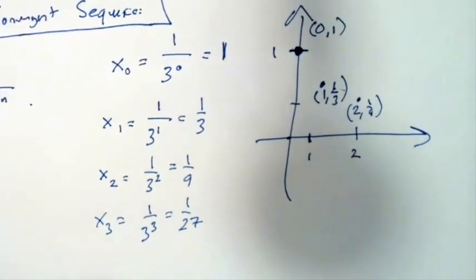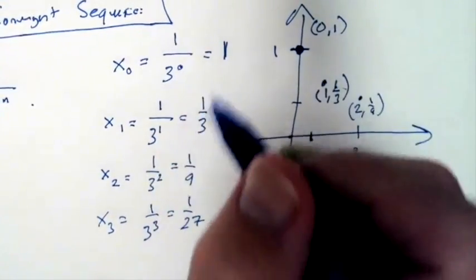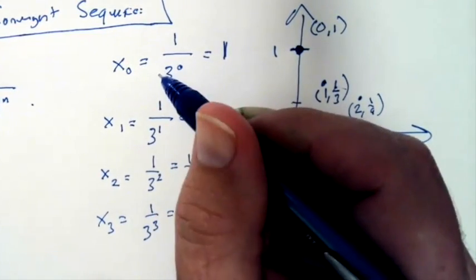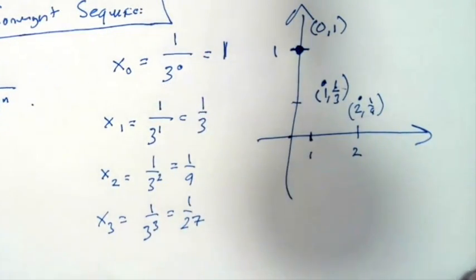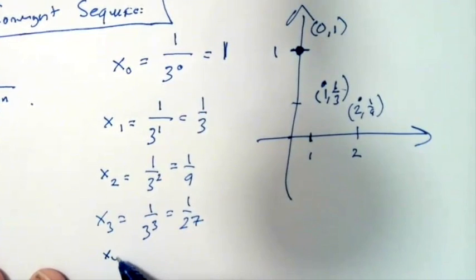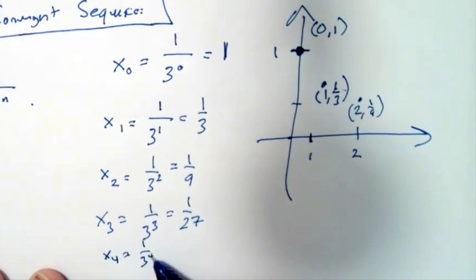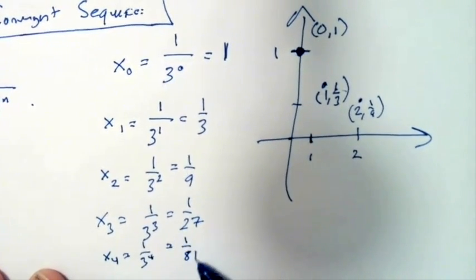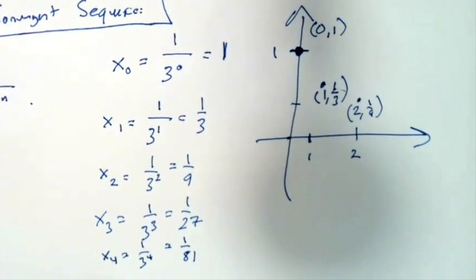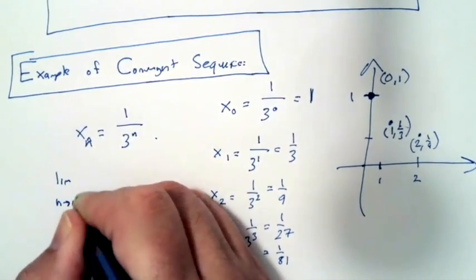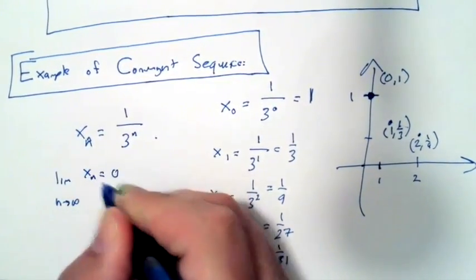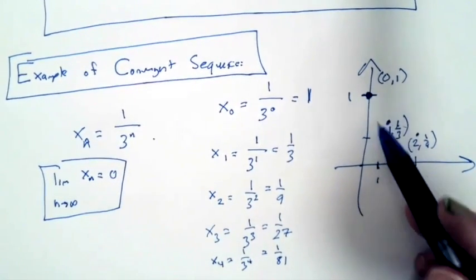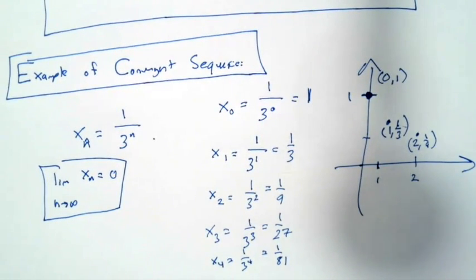Well, that doesn't matter. You can think of this as you have 1 gallon of Kool-Aid and you invited 3 to the n people. How many gallons of Kool-Aid will each get? Well, by the time I've invited 81 people, people are getting very little Kool-Aid and they're probably not happy. By the time I've invited 1,000,000 people, technically they might be getting a little bit of Kool-Aid, but there's so little Kool-Aid that they're not happy. The limit as n approaches infinity of x sub n would be equal to 0, because this sequence is definitely trending. It's getting closer and closer and closer to 0, even though it never actually takes on the value 0.